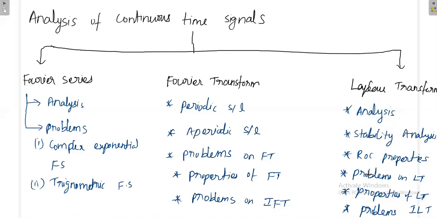Then once the signal is given, how to identify the Laplace transform of the signal, that is the problems on Laplace transform. Or otherwise if the system equations are given in terms of S domain, then how to analyze. Then properties of Laplace transform. These properties we can utilize in solving the problems on Laplace transform. Then finally, how to identify the inverse Laplace transform.